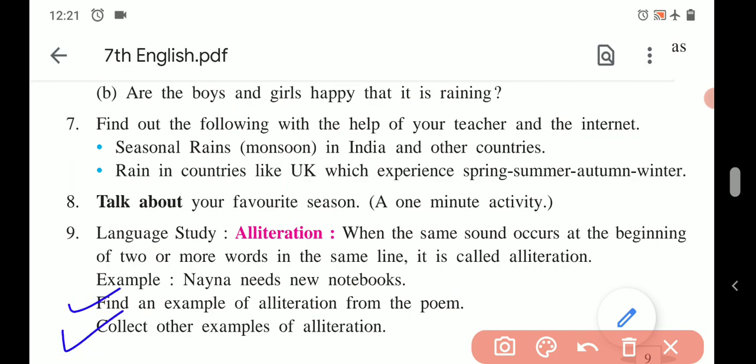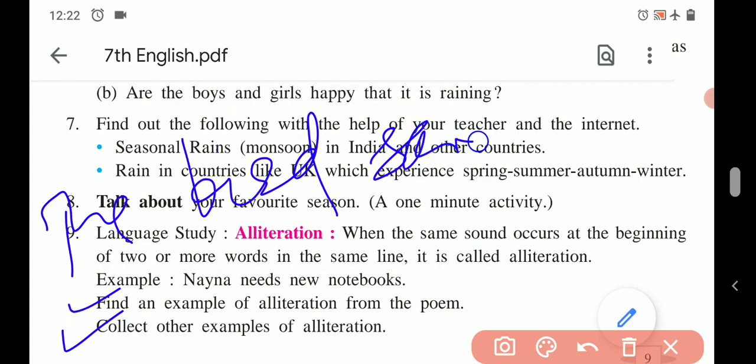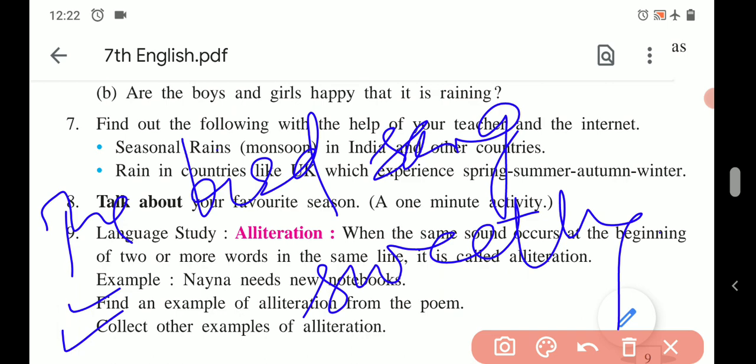Now the second thing you have to write is to collect other examples of alliteration. So you can collect as many as you can. Let me tell you one example from my side. The bird sang sweetly. Here is the word sang and here is the word sweetly. Both of these words start with the letter S and the sound S. So this is an example of alliteration. So you have to collect other examples of alliteration, as many as you can.